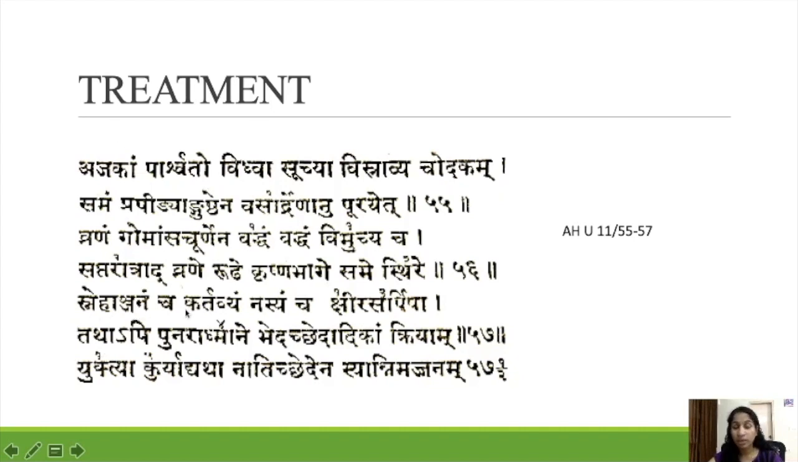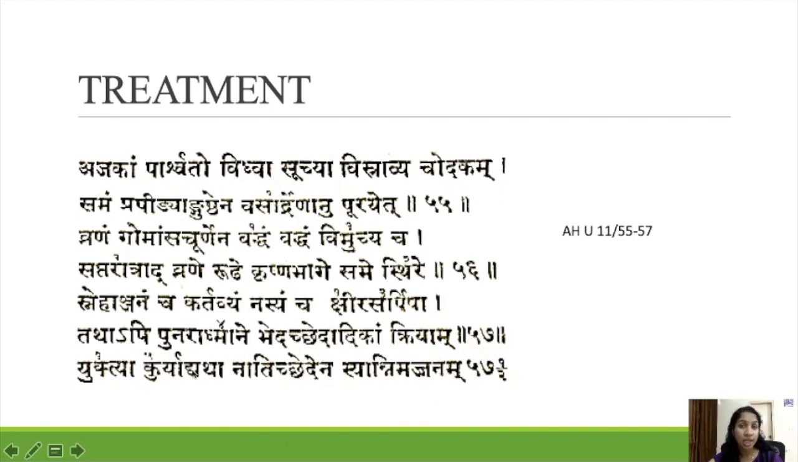Snehanjanam cha kartavyam. After that we have to do Snehanjanam. Nasyam cha Kshira Sarpisha. And Nasya using Kshira Sarpis. Kshira Sarpis is ghee taken from cream. Tatha api punaratmane bhedachedadikam kriyam. After doing this also, if it is still bulging like that, then we have to go for bhedana or chedana kriya.